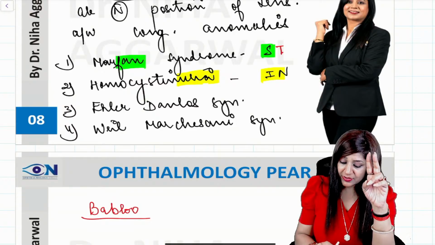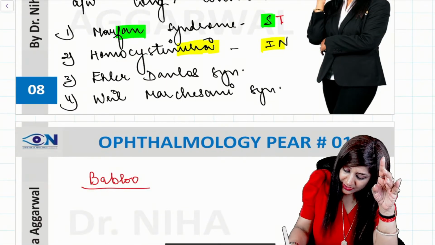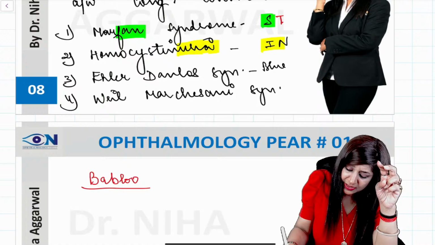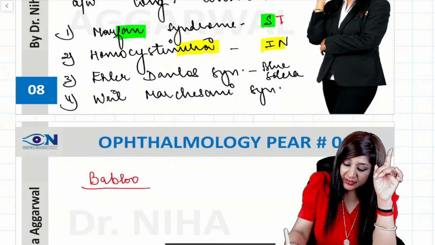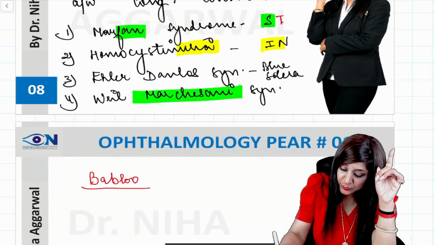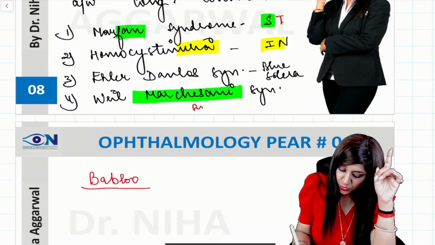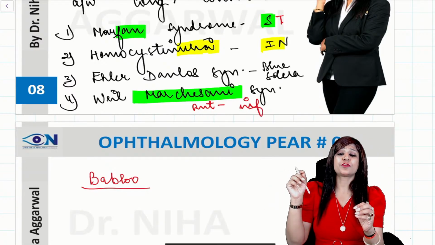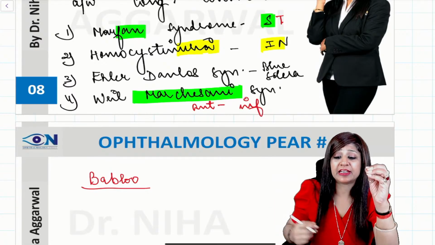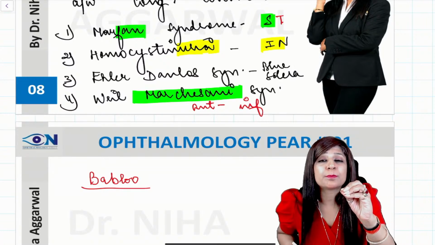Very good. Then we have Ehlers-Danlos syndrome, where we are also having the blue sclera. Subluxation can be in any direction, but we are also having the blue sclera. And Weill-Marchesani, marchna means to march forward, that is why anteroinferior subluxation. So one kind of subluxation can definitely be asked from you people.